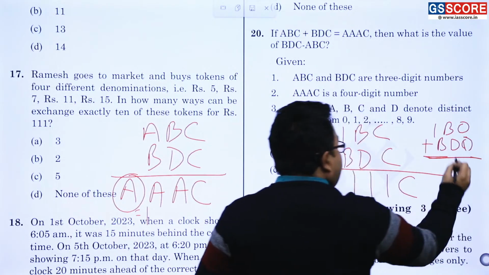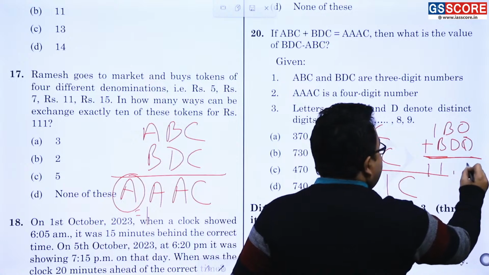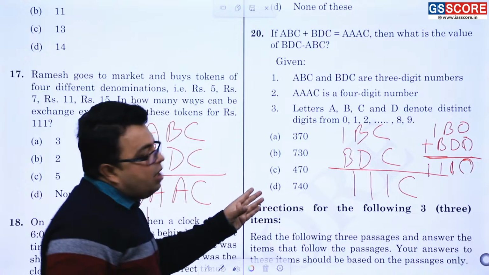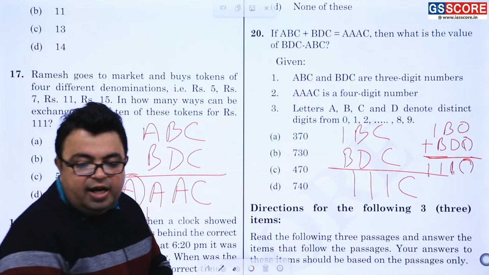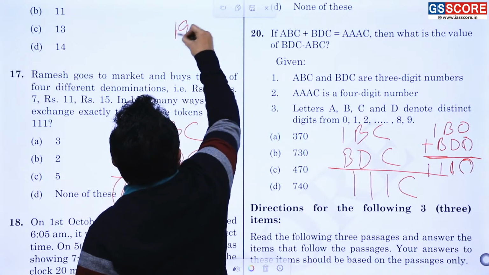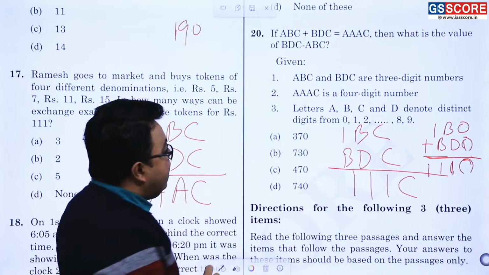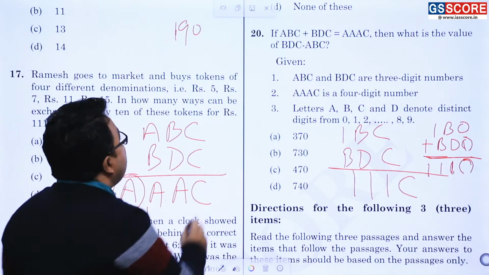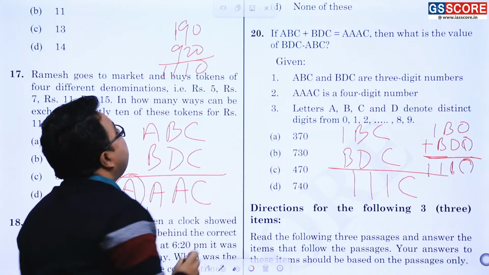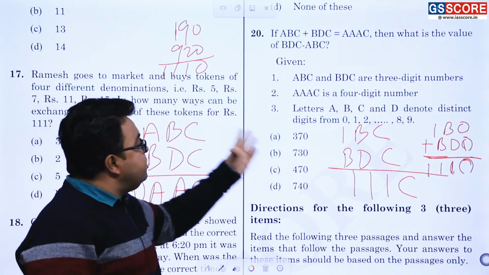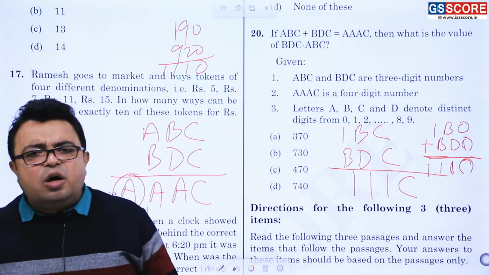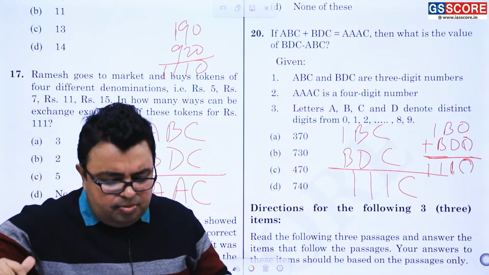This is giving you the addition of what? 1, 1, 1 and this 0. Am I correct or not? After you are going to solve more and more, after this very step, you will be getting what? 190 plus 920, okay, and it is coming out as 111, and that is 0. Getting or not getting? You can easily see. So the difference is going to be the answer of the question. This is the way in which to solve this question, and I will term it as a medium to difficult question. No problem in that.